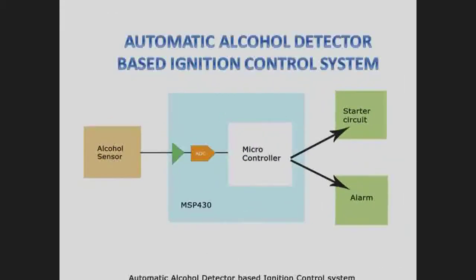This is the block diagram of our project, automatic alcohol detector based ignition control system. The alcohol sensor gives analog output signals which is given to the ADC of the microcontroller. The microcontroller processes the signal and then it gives a signal to the starter circuit and the alarm if the alcohol is exceeding the safe limits.